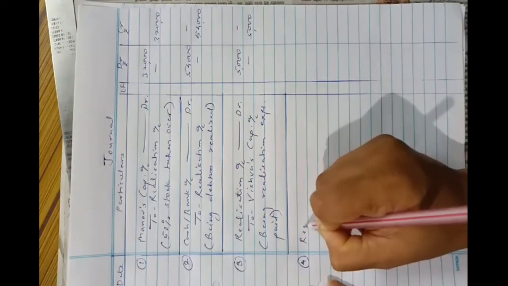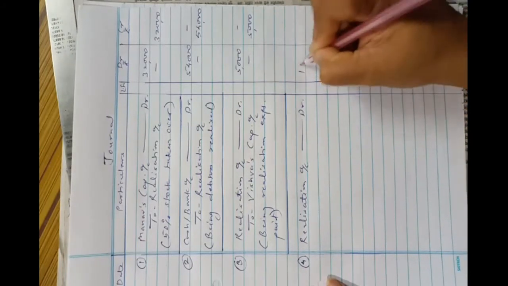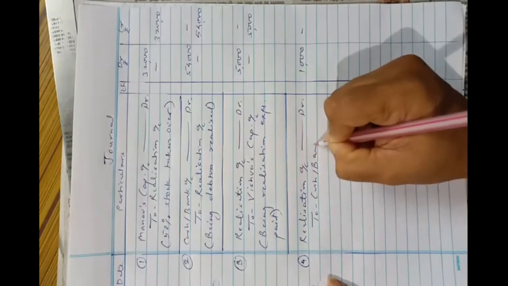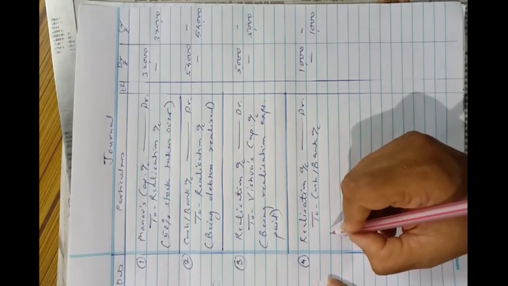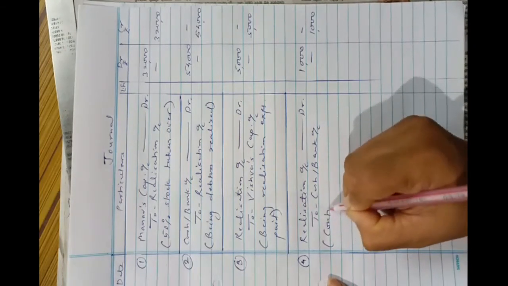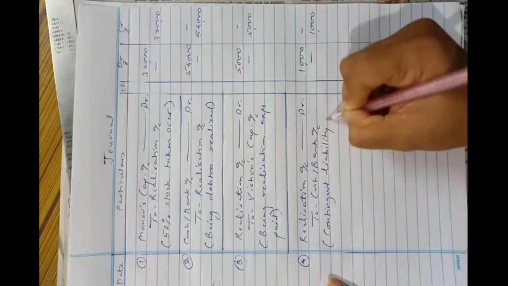So the entry will be realization account debit, amount is rupees 1,000 to cash bank account rupees 1,000, and the narration will be contingent liability paid. It is given in the sentence. So writing narration is very easy.